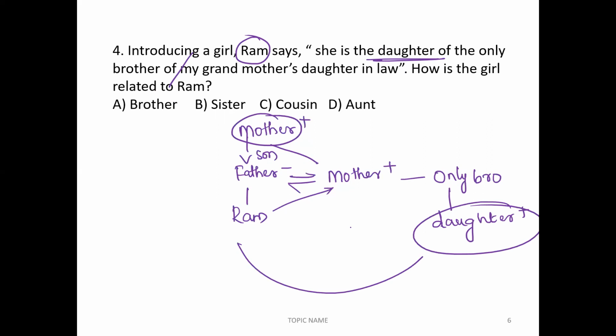Maternal uncle's daughter. We can say cousin. Here Ram's mother and mother's brother, we can say maternal uncle. Maternal uncle's daughter, we can say cousin. Answer is option C, cousin.